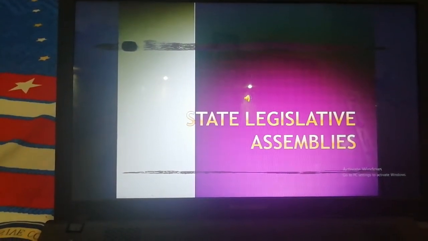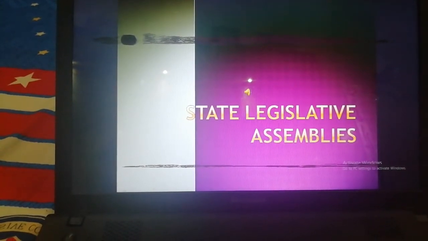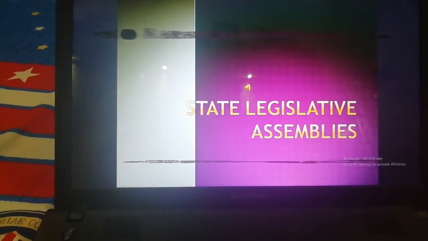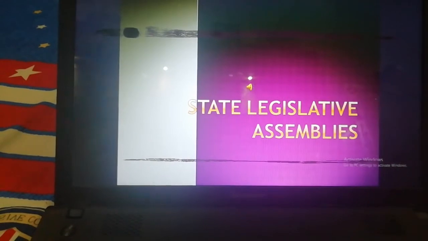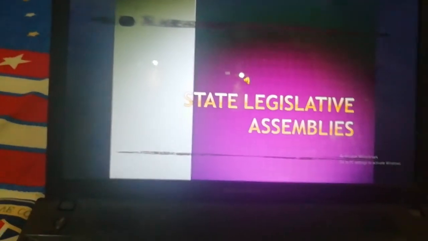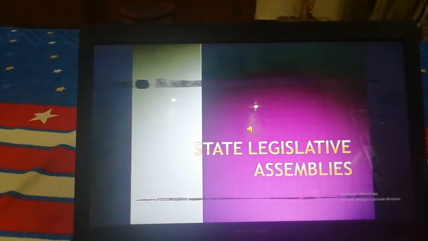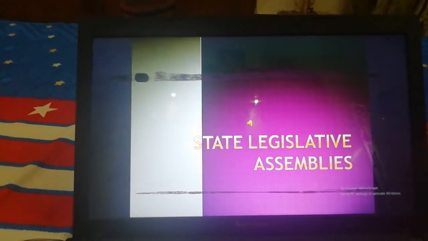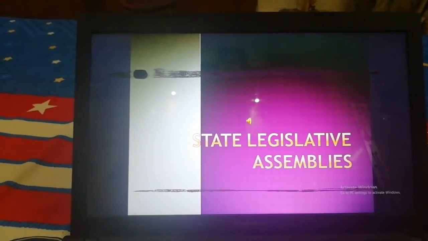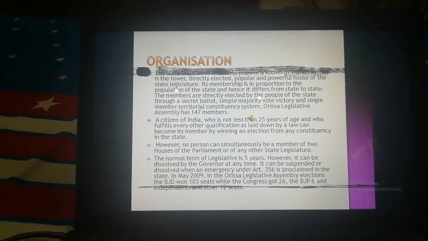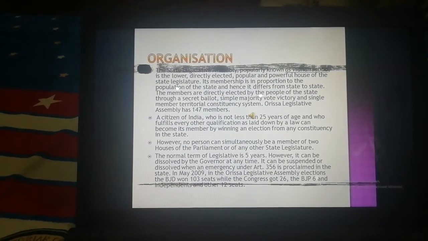Now I will tell you about the organization, functions, powers, qualifications, and disqualification of the members of State Legislative Assembly. The members of the State Legislative Assemblies are called MLAs, the members of Legislative Assemblies. So first, the organization of the State Legislative Assembly.